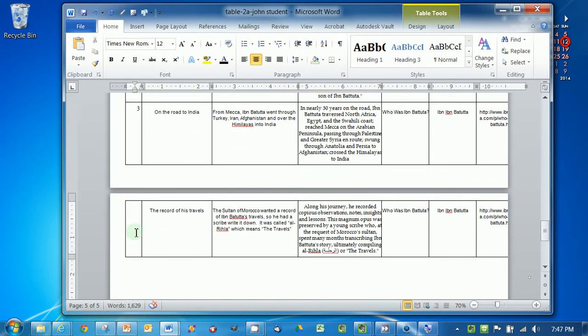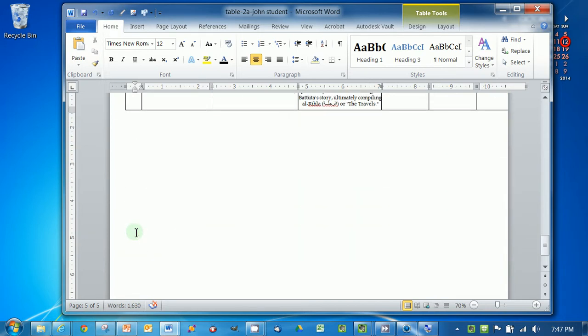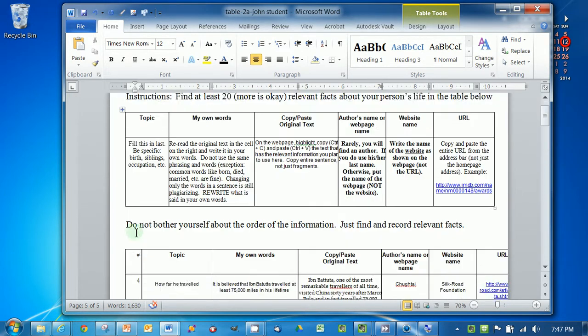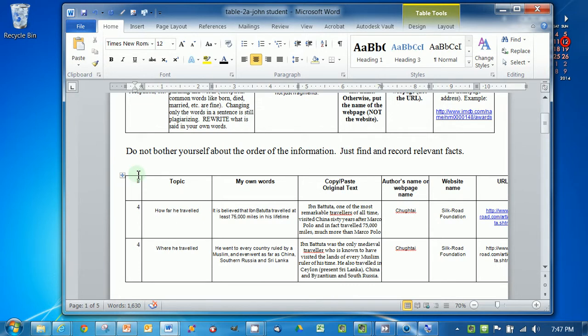Recorded his travels. He did that towards the end of his life. I'm going to say a 5. He wasn't dead yet, but it was coming close. All right, so we have all of these numbers here. Now, here's where we want to sort them, so that 1 goes before 2 and so forth, and so it goes 1 to 5.